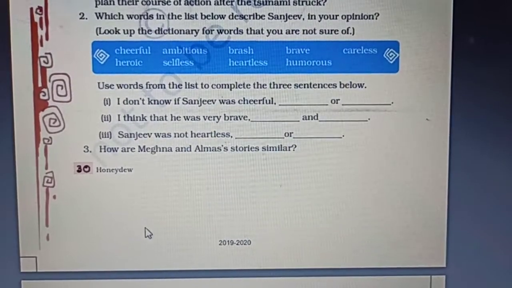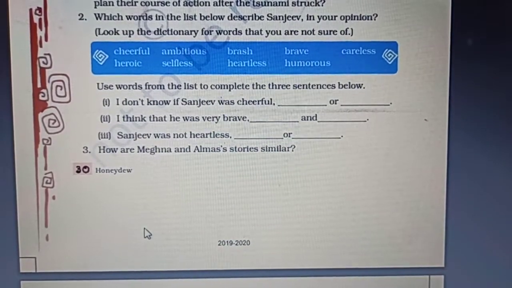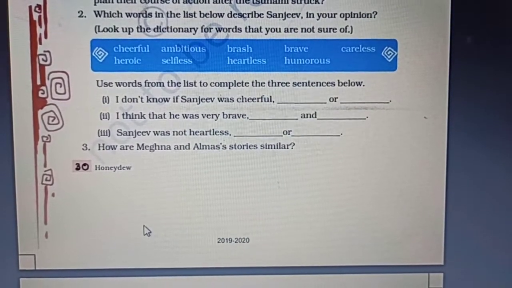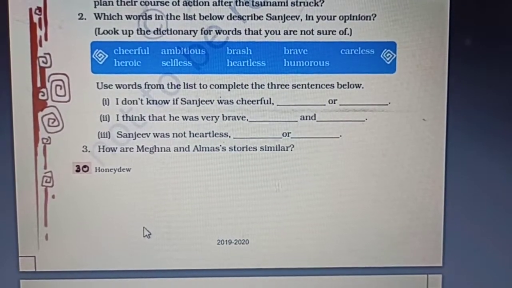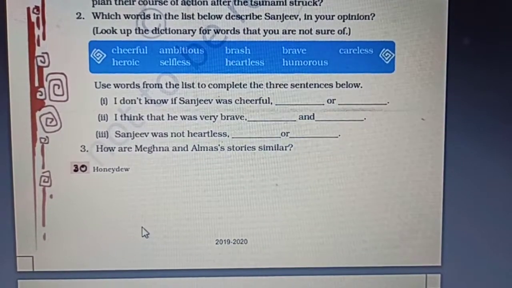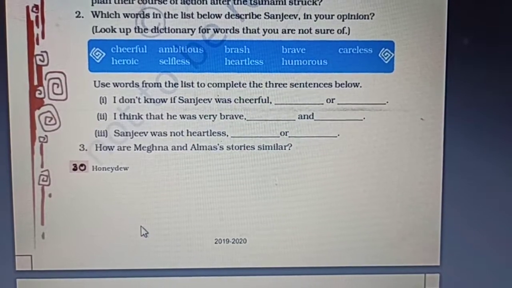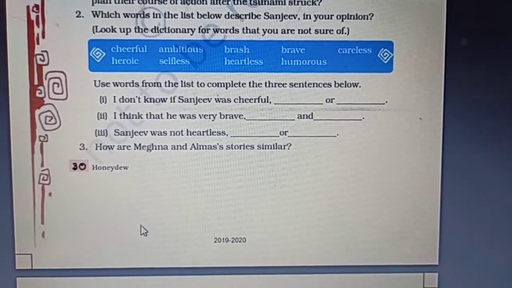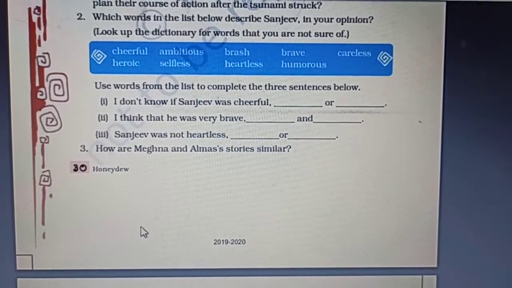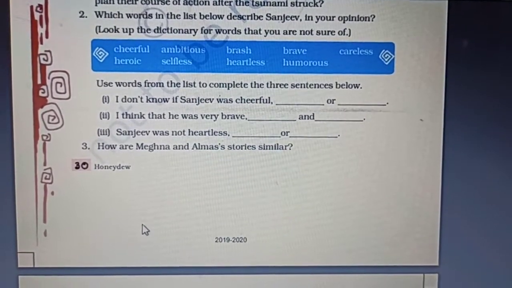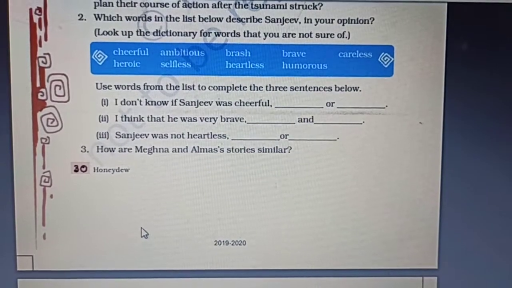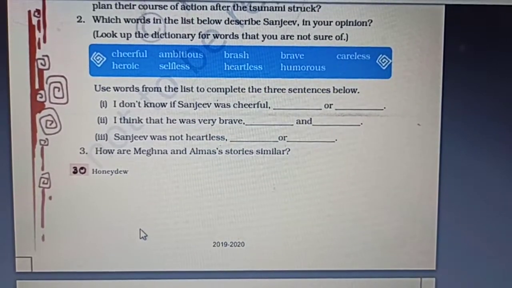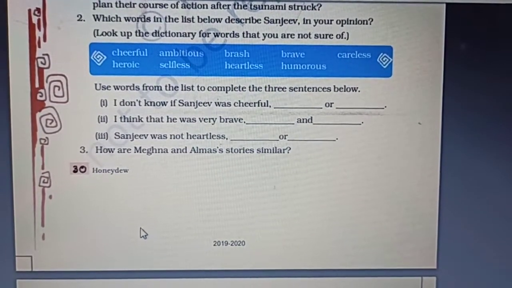The second exercise here reads, which verse in the list below describes Sanjeev in your opinion? Now, there are many qualities that have been given in the table. Some of the words may be known to you and some may not be. So look up the dictionary for the words that you are not sure of and try to fill in the blanks.